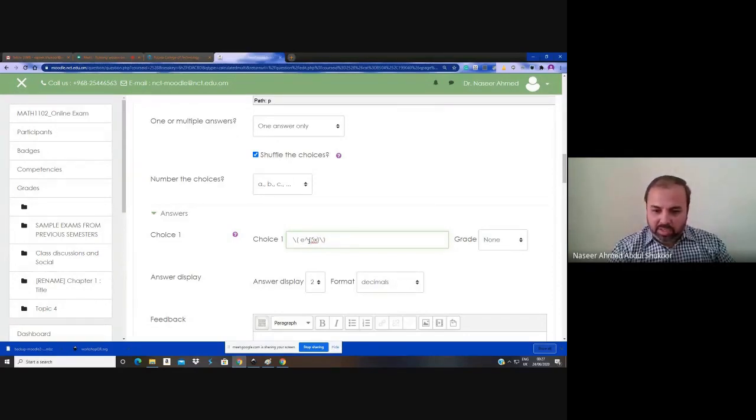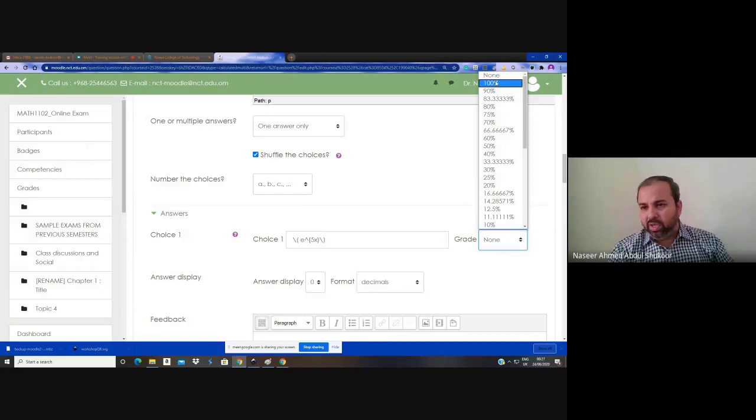So this is an integer display. This 5, the number, is an integer display. So for the answer display, you should keep 0 decimal places. There are two options to display the answer, either in decimal places or in significant figures. According to your question's nature, you can select one of these. For this question, I am selecting 0 decimal. So this is the right answer, e power 5x.